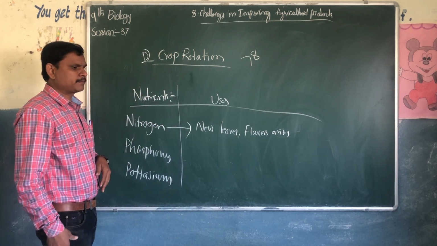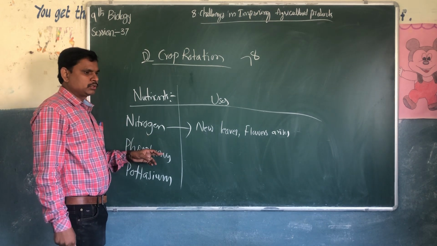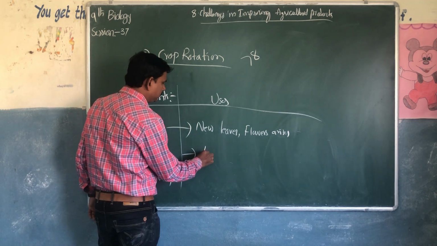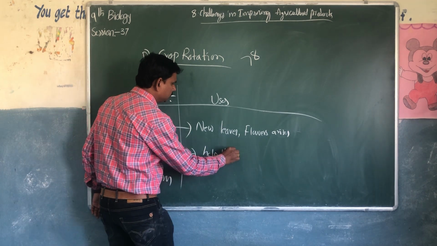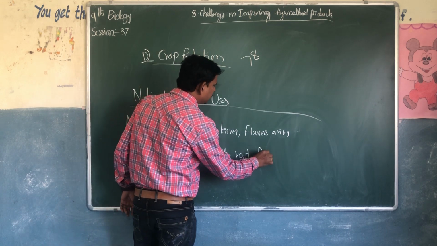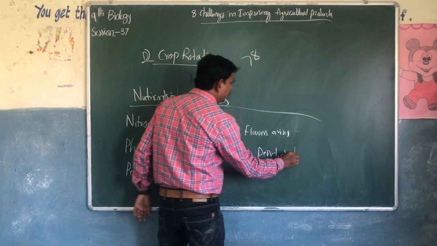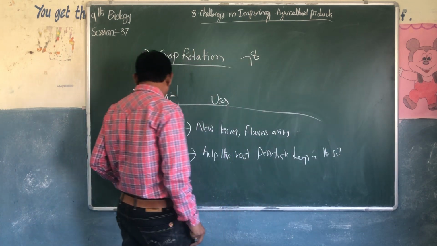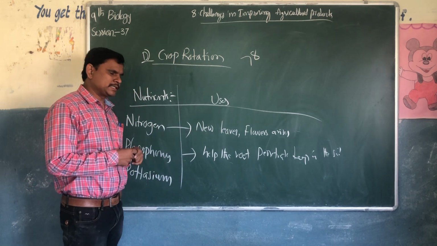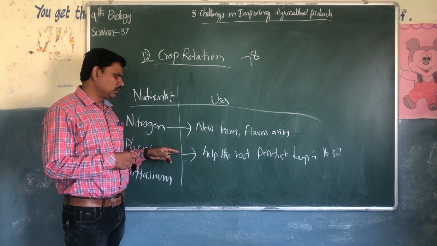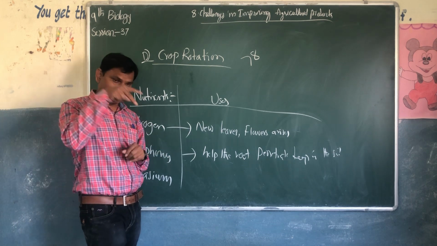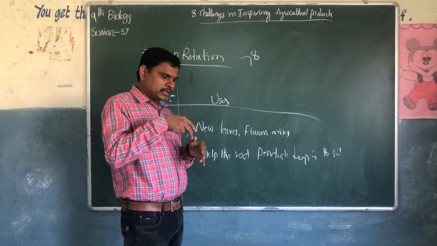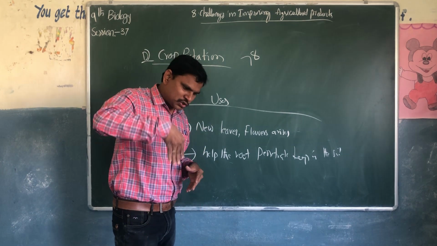Phosphorus helps the roots penetrate deep in the soil. When plenty of phosphorus is there, it helps the roots, the stem, the plants and crops to penetrate properly in the soil.